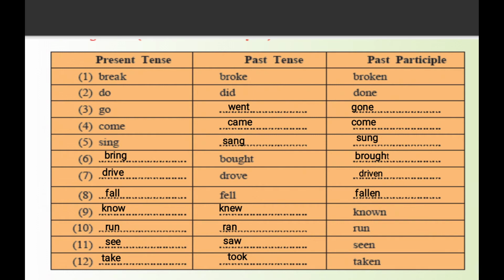Run, ran, run. Example 11, present tense see, S-E-E. Past tense of see is saw, S-A-W, and past participle is seen, S-E-E-N. Example number 12, present tense take, past tense took, and past participle is taken.